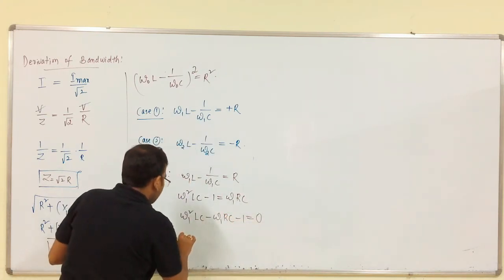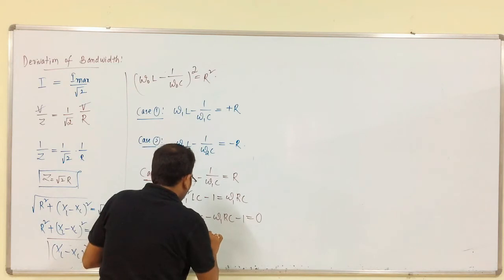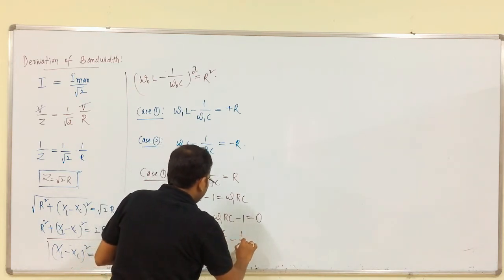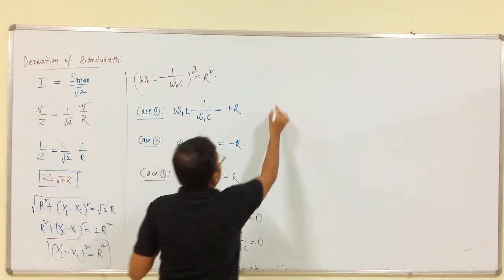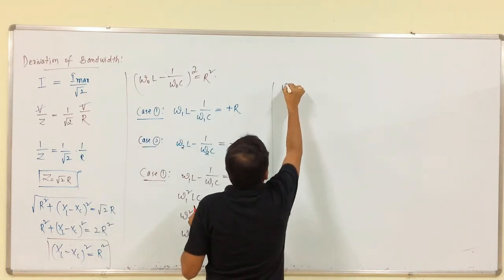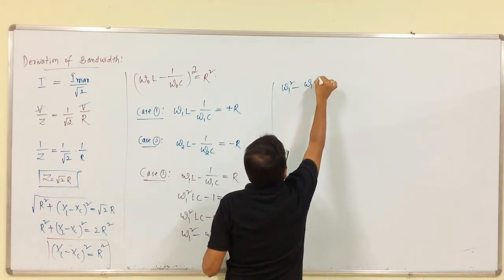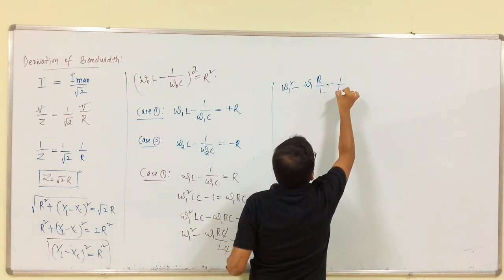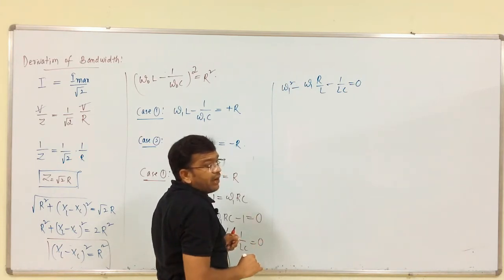So, from this, omega 1 square minus omega 1 RC by LC minus 1 by LC is equal to 0. From this, C gets cancelled. So, we get omega 1 square minus omega 1 into R by L minus 1 by LC is equal to 0. This is in the form of a quadratic equation.